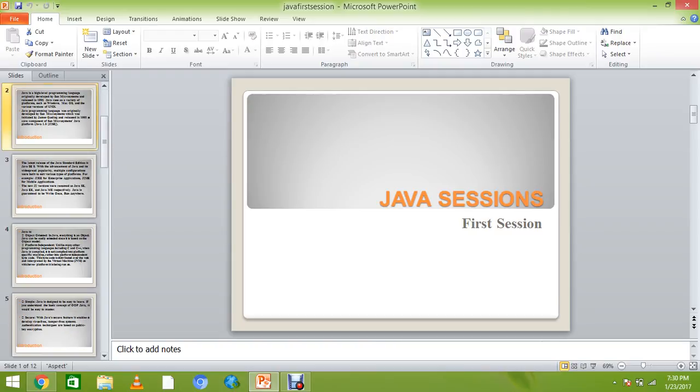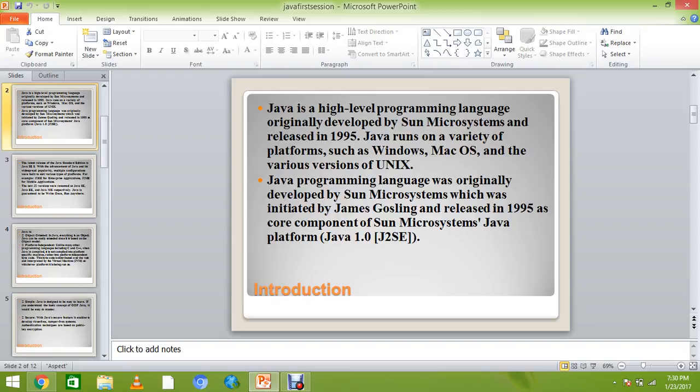Actually, Java is a high level programming language and it was developed by Sun Microsystem and released in 1995. And Java runs on a variety of platforms such as Windows, Mac, and various versions of Unix. The Java programming language was originally developed by Sun Microsystem, initiated by James Gosling and released in 1995 as a core component of the Sun Microsystem Java platform.